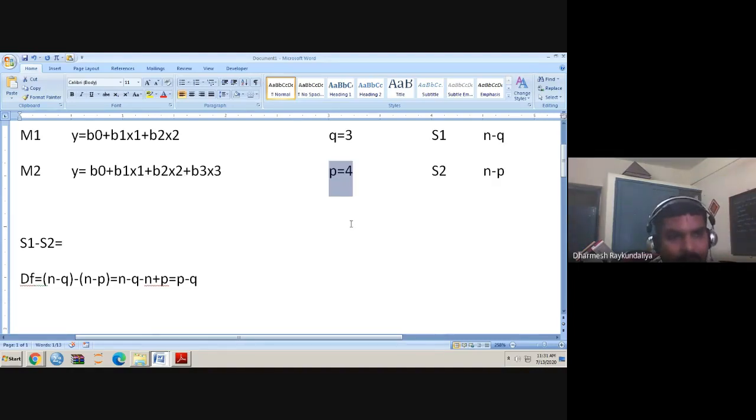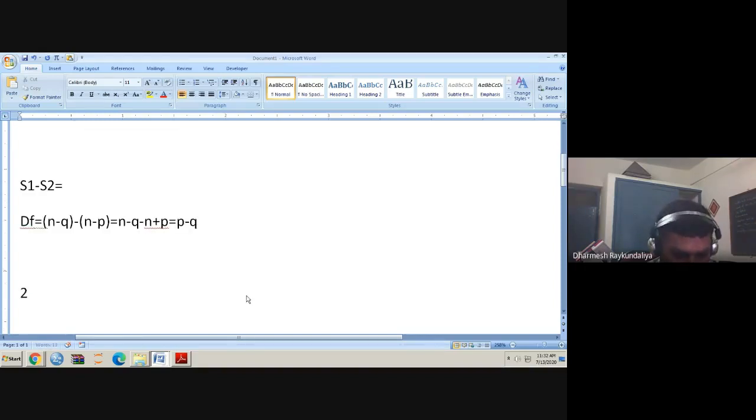The difference between the deviances asymptotically follows a chi-square distribution with degrees of freedom equal to the difference of their corresponding degrees of freedom. And what is the approximate value of chi-square alpha with nu degrees of freedom? It is 2 nu. In our case, it is twice p minus q.